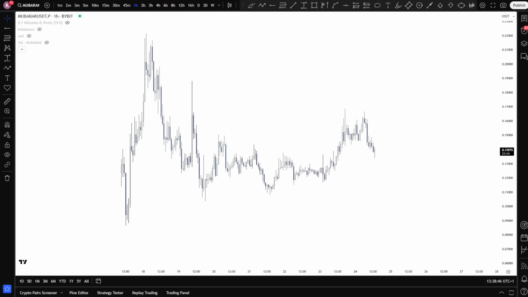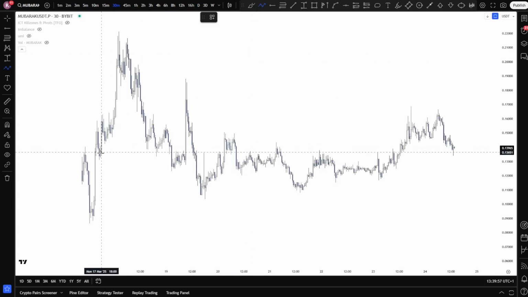MUBARAK. This is a newly listed meme coin. It has been listed on Binance and Bybit, and there's a lot of hype involved. So I'm gonna go over the technicals and see if there's any potential upside or downside. So let's go over the technicals and get to an objective conclusion about this meme coin.